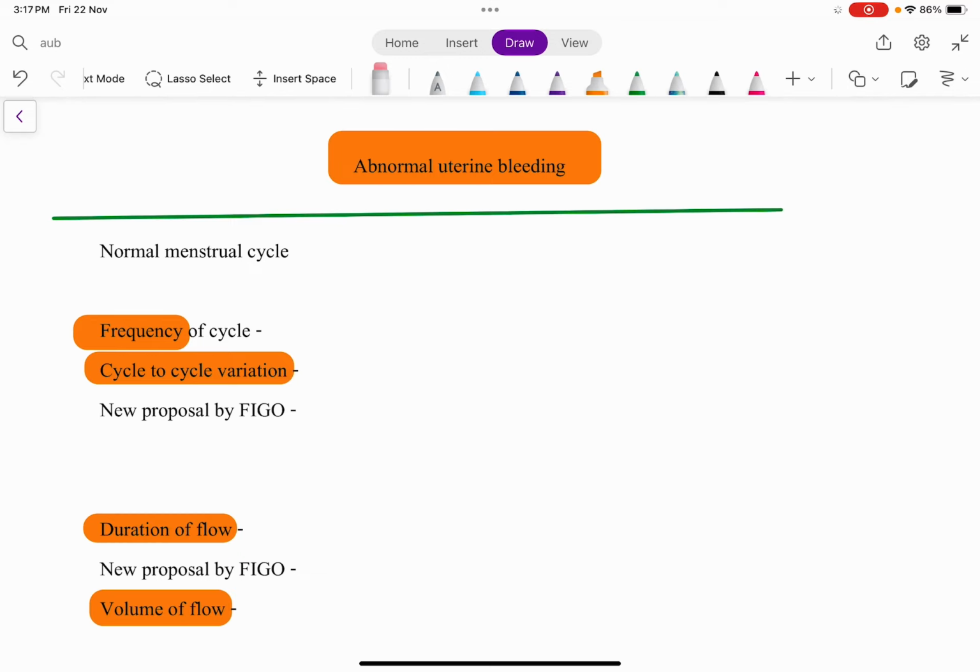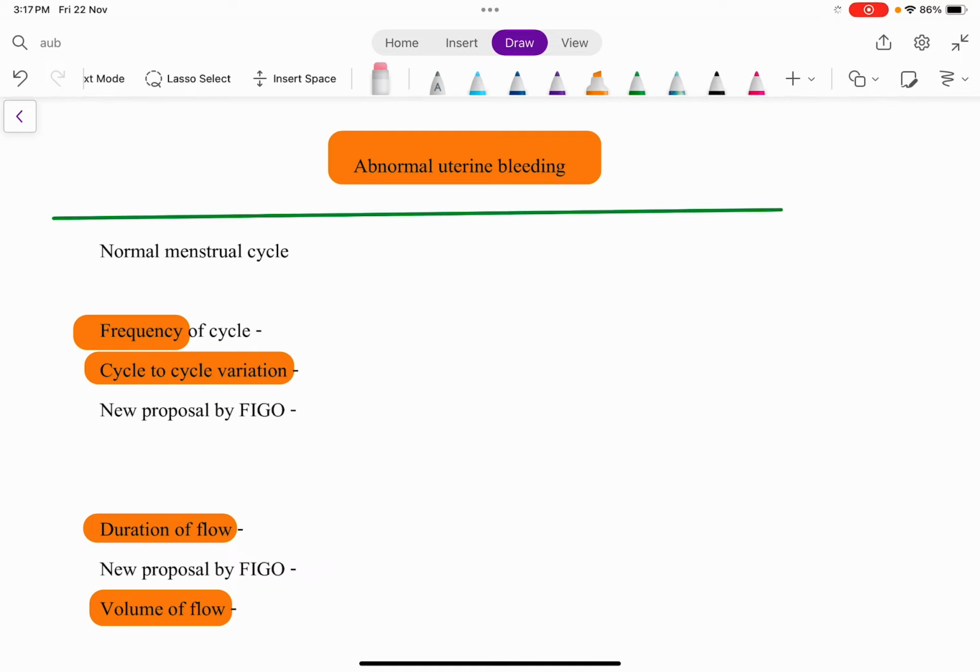So in this module, we're going to deal with the most important topic of gynecology, and that is abnormal or atypical uterine bleeding. Abnormal or atypical uterine bleeding is definitely a symptom of any uterine pathology, right? If we take into consideration fibroids, uterine polyps, cervical polyps, and adenomyosis, any pathology of gynecology that you discuss is going to have some symptom such as atypical uterine bleeding.